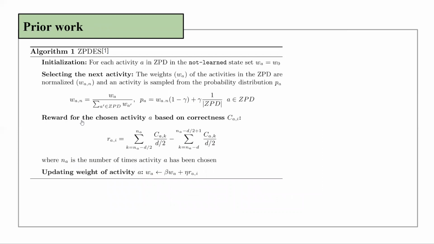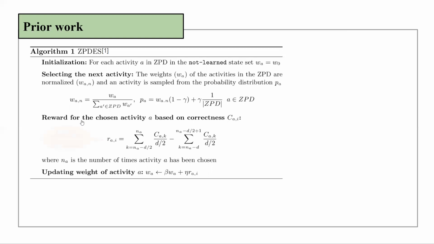ZPDES, the zone of proximal development and empirical success, is based on the multi-armed bandit framework for adaptive activity sequencing, where preconditions between activities are provided in the form of an expert-defined curriculum graph. At each time step, ZPDES selects the next activity A' based on the normalized weights of activities W_A' in the ZPD, as well as an exploration factor gamma. The correctness of a student's response to an activity A', on the ith attempt, C_A'(i), is a binary random variable which takes a value of 1 for a correct response and 0 for an incorrect response.